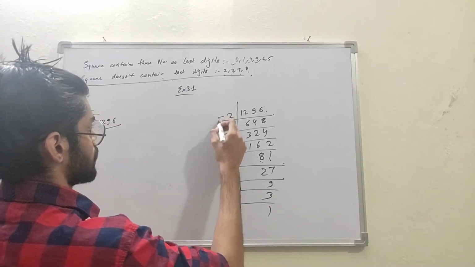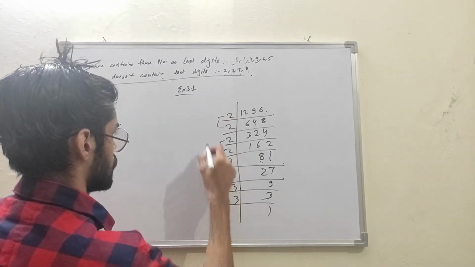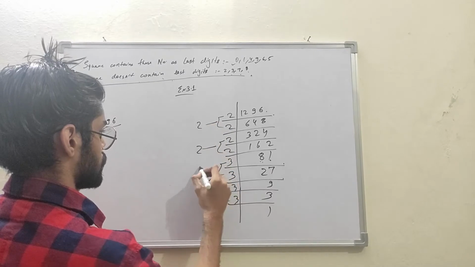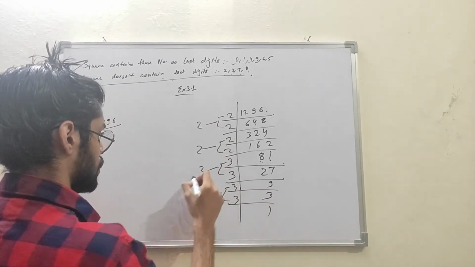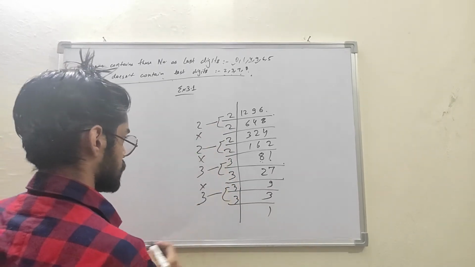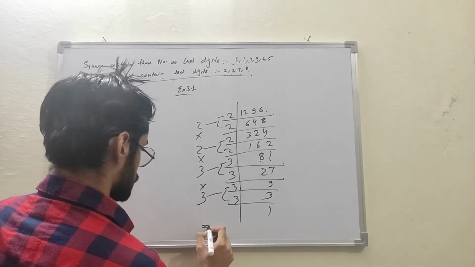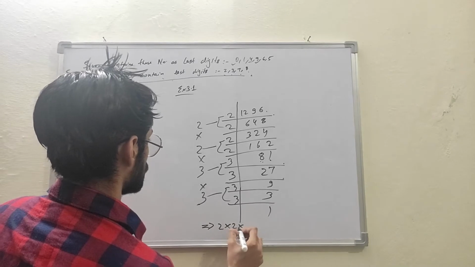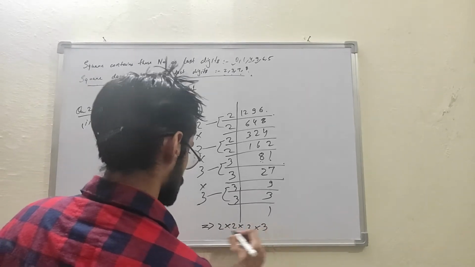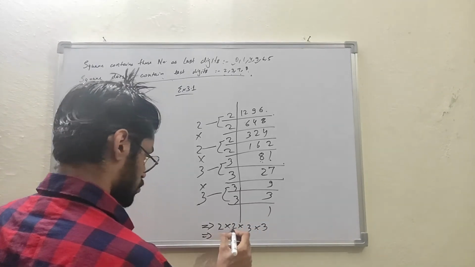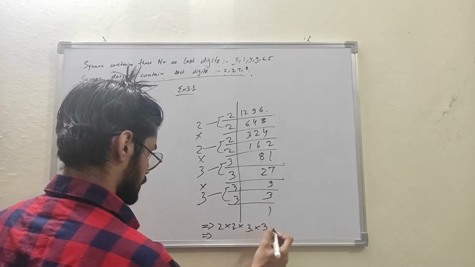Now we will pair this up and multiply these numbers. 2 into 2 into 3 into 3. So it will be 2 2s are 4, 4 3s are 12, 12 3s are 36.